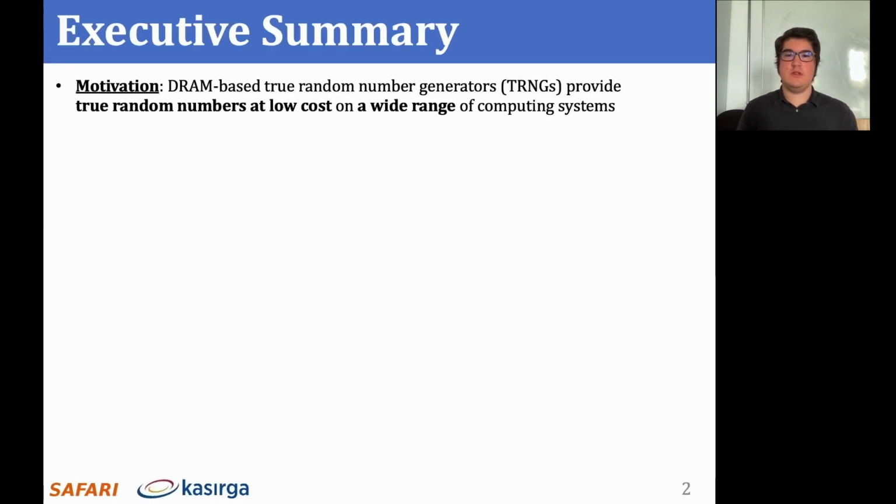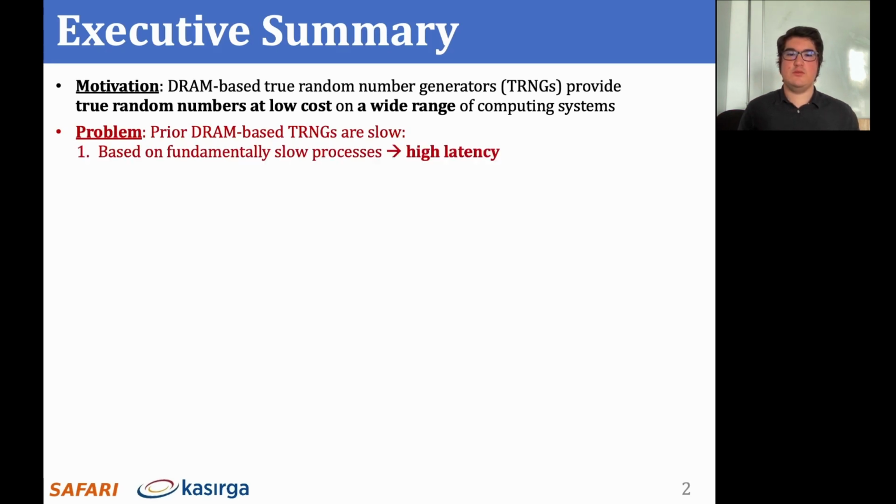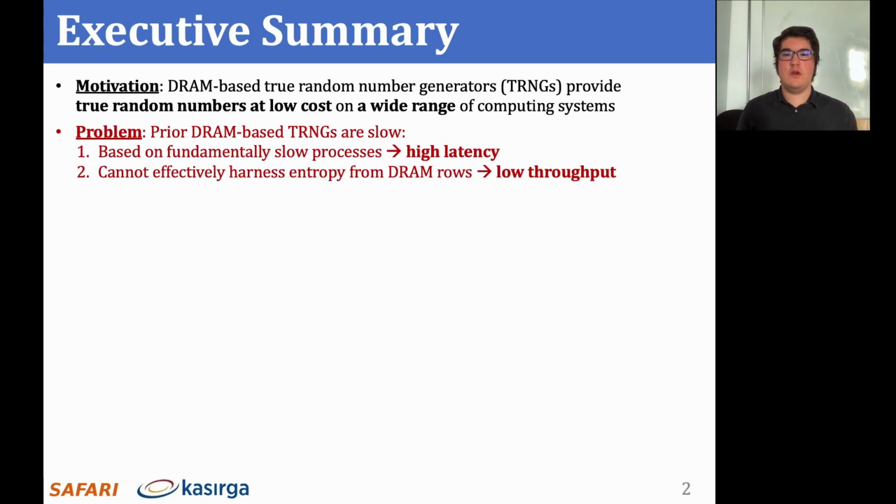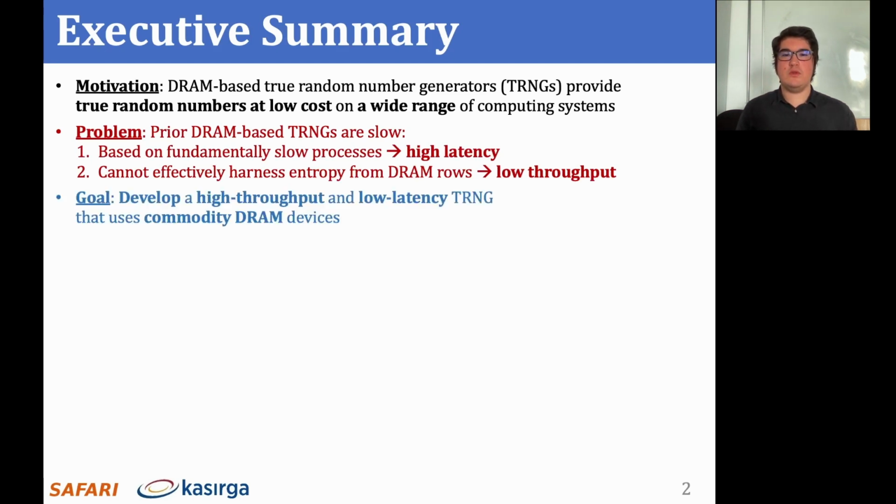DRAM-based true random number generators can provide low-cost true random number generation to a variety of computing systems. However, prior DRAM-based TRNGs cannot provide low latency and high throughput true random number generation, as these TRNGs either sample fundamentally slow physical processes or cannot effectively harness entropy from DRAM rows. Our goal is to develop a high throughput and low latency TRNG that can be implemented using commodity DRAM devices.